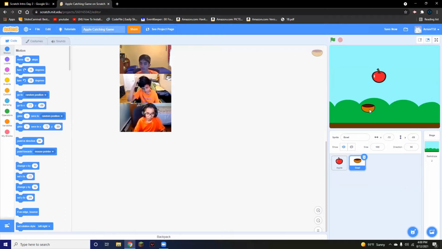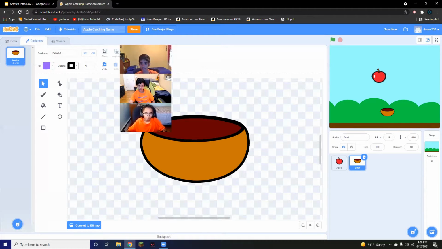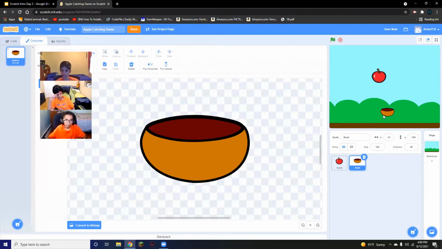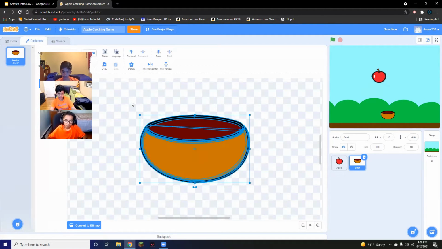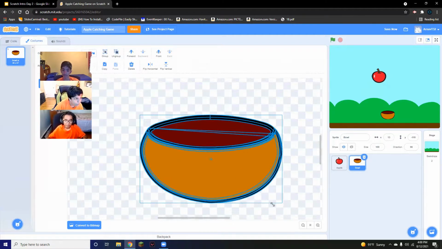The first thing I'm going to do is edit the costume of the bowl. You're going to click on the bowl and then go to the costumes. You're going to make it a bit larger because as you can see, the bowl is much smaller than the apple right now. Highlight the entire thing and then expand it from the bottom left corner.